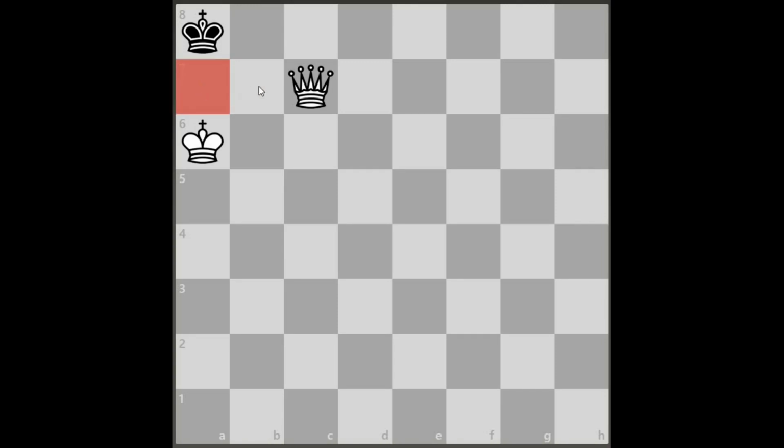This place is also like that, and this is covered by the queen. So it is black's turn to move, but he has no legal squares. Such kind of a position is called a stalemate, and as per the rules of chess, it is only a draw.